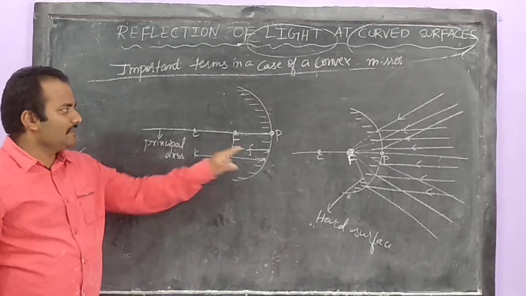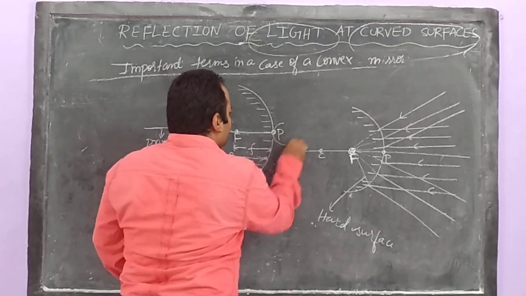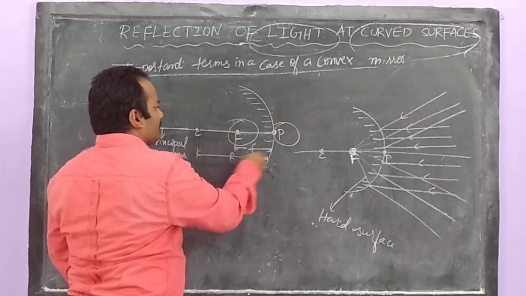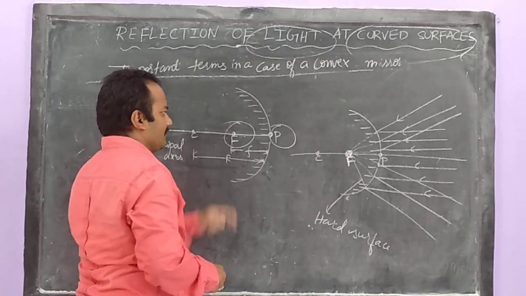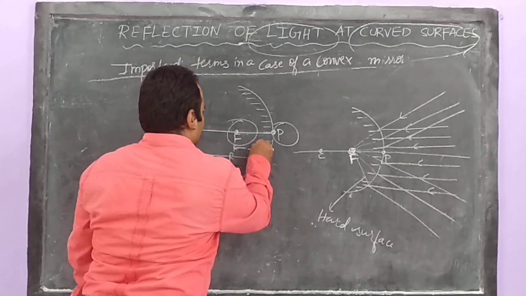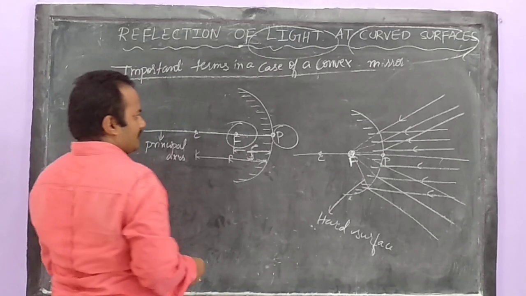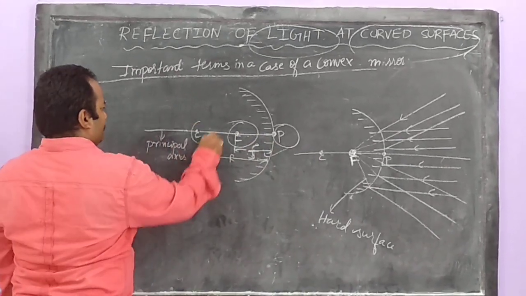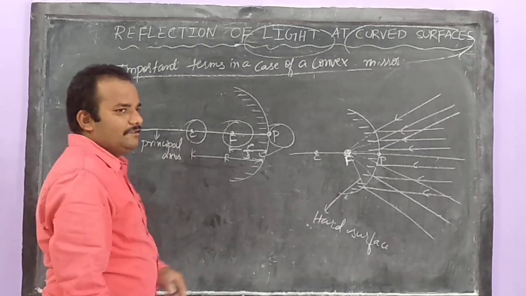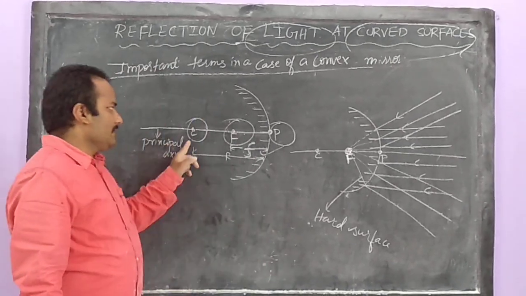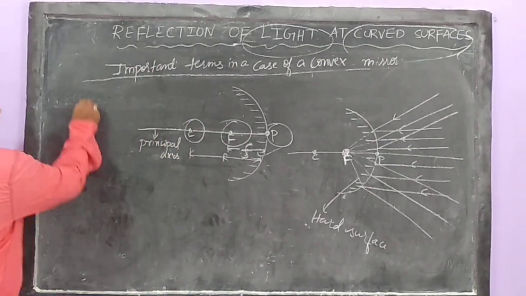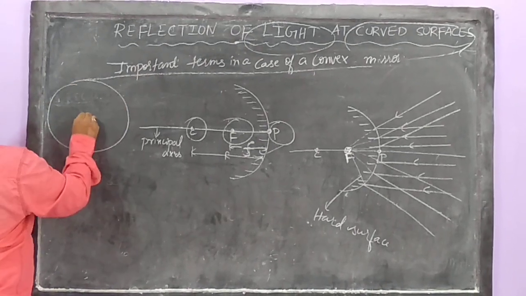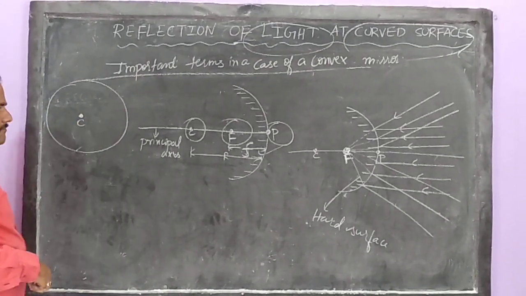Now, what is focal length? The distance between pole and focus. Once again, same as what you wrote in concave mirror, same as it is. Every term is same here. So distance between pole and focus is called focal length. Then what is C? Once again you know that C is nothing but center of curvature. It is the center of the sphere. This is a sphere. This is your center of curvature.